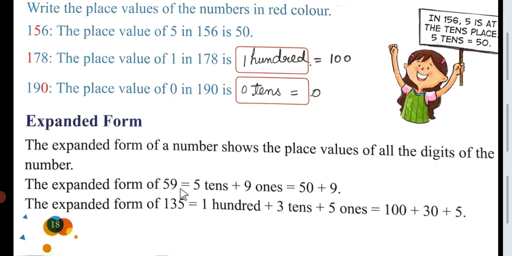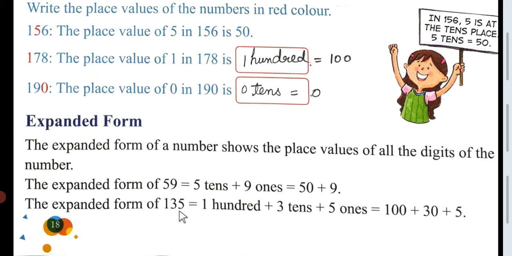The expanded form of 59 is equal to 5 tens plus 9 ones. So 9 is at the first place, so we'll count it as ones. 5 is at the tens place, so we'll count it as tens. So 5 tens plus 9 ones is equal to 50 plus 9, and 50 plus 9 is equal to 59. So 5 into 10 is equal to 50, and 9 is at the ones place, so you will count 9 as 9.